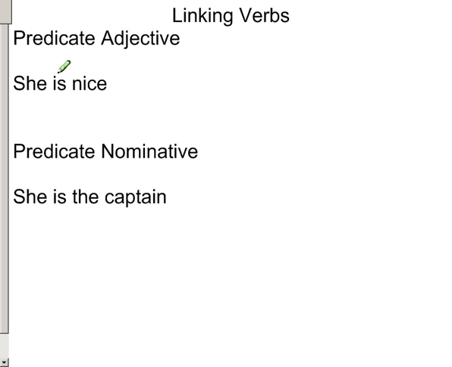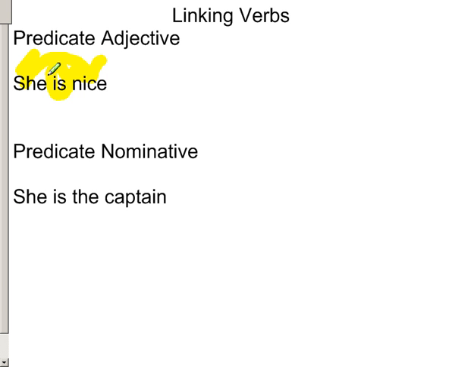Now here we have a linking verb, a form of am, is, are, was, were, have, has, had, be, being, should have been, could have been, will be. In this case it's is. Now we look at the subject, which is she, and then is nice. Well, nice describes she, so it's actually linking together something that describes the subject and the predicate to the subject. That's called a predicate adjective.